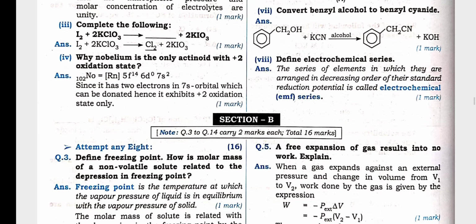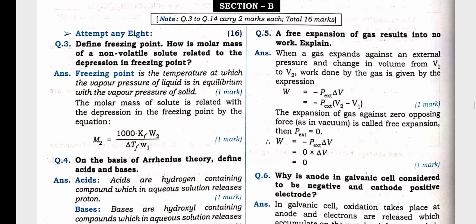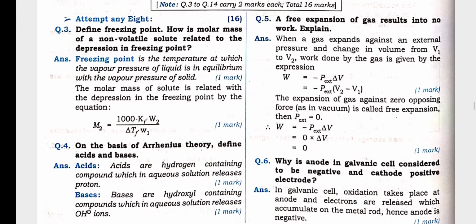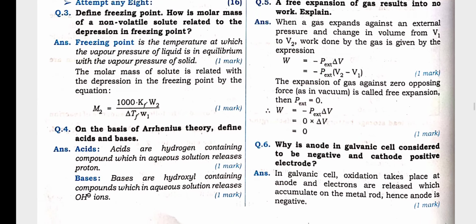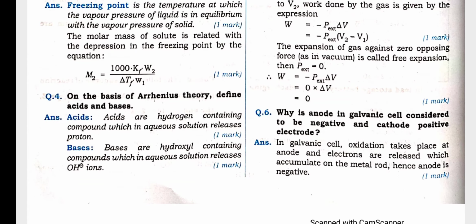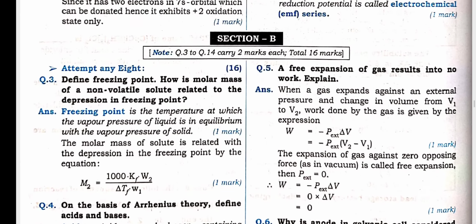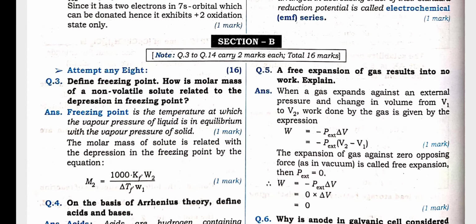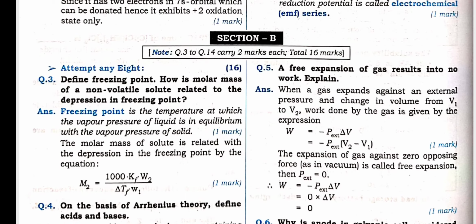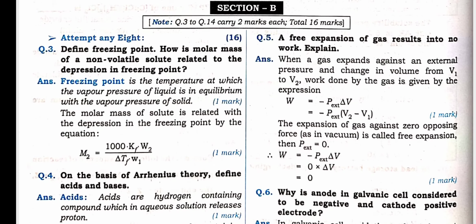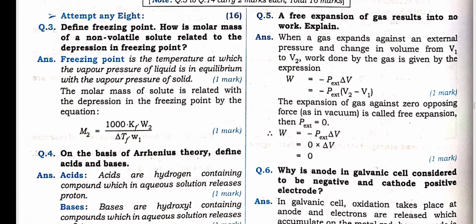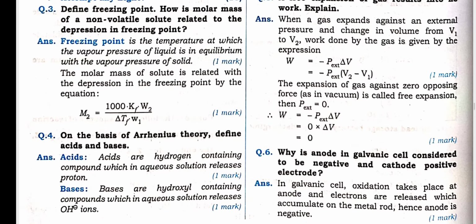Electrochemical series definition, reaction. Freezing point definition, how molar mass can be calculated, the formula has been given. On the basis of Arrhenius theory, the definition of acid and base has been given over here. A free expansion, the fifth one, is nothing but, you know very well, when no work is done. Free expansion results in no work done, as the external pressure is 0. No external pressure is present over here, that is why work done is 0.